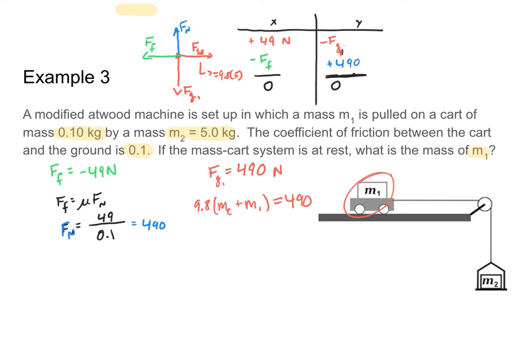So this means that when I plug my numbers in, I get that 9.8 times 0.1 plus my mass m1, and all that is equal to 490. So what I get, dividing first both sides by 9.8, is that 0.1 plus m1 is equal to 50 kilograms. And so m1 is equal to 49.9 kilograms. Oh, and I wrote newtons instead of kilograms. Excuse me, let's go ahead and fix that.